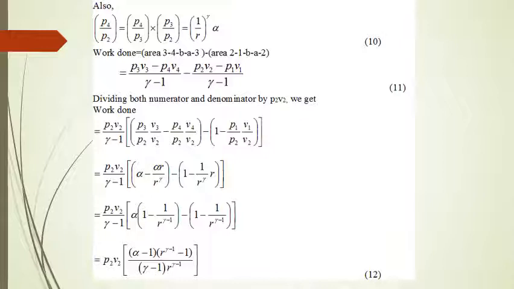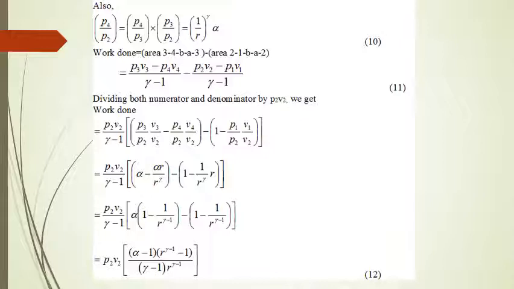So here if we see this diagram, the area bounded by curve 1 2 3 4 1, within this curve, that is representing the work. So what we are going to do is take the area under the curve 3 4 minus the area under the curve 1 2, that is going to give you the area within the enclosed figure 1 2 3 4 1.